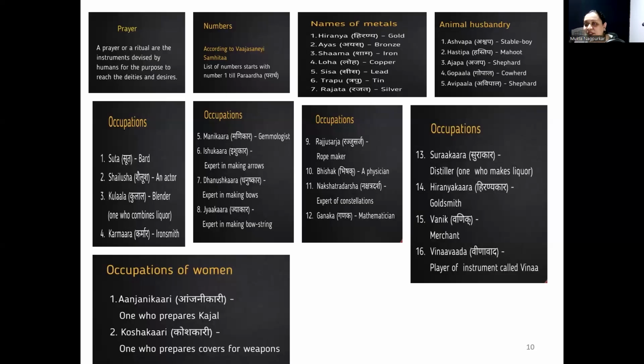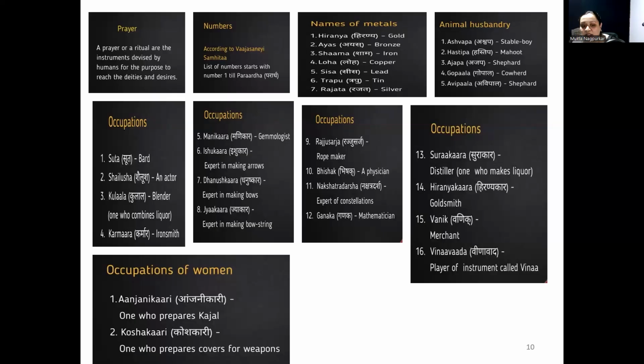Even various professions of animal husbandry are mentioned. For example, Ashvapa, stable boy. Gopala, cowherd. Different occupations like ironsmith, karmara, ishukara, manikara. Manikara is gemologist. Ishukara is expert in making arrows. Ganaka, that is mathematician. Merchant, that is vanika. Those are mentioned. Even some occupations which are specially for women are mentioned.